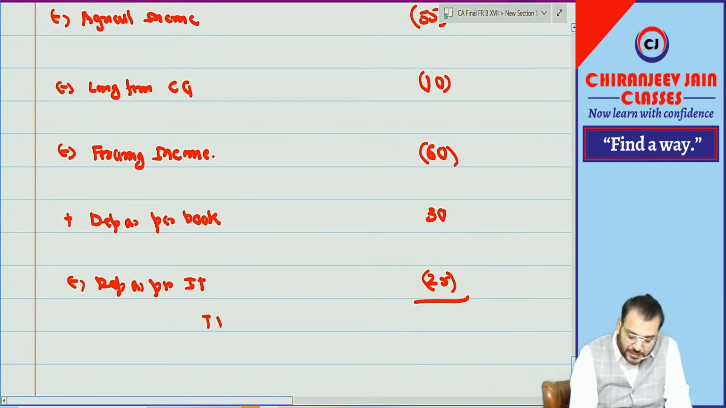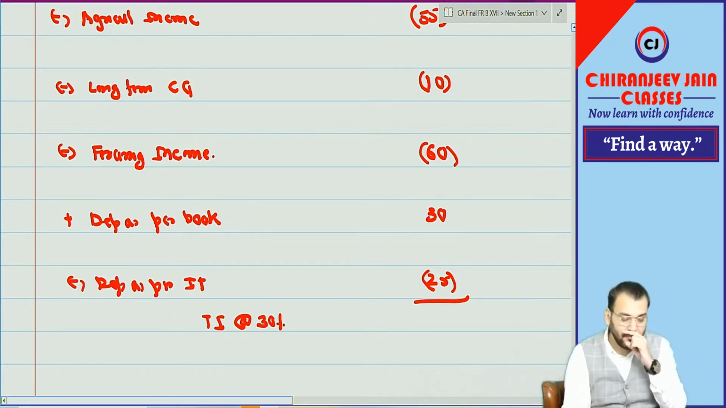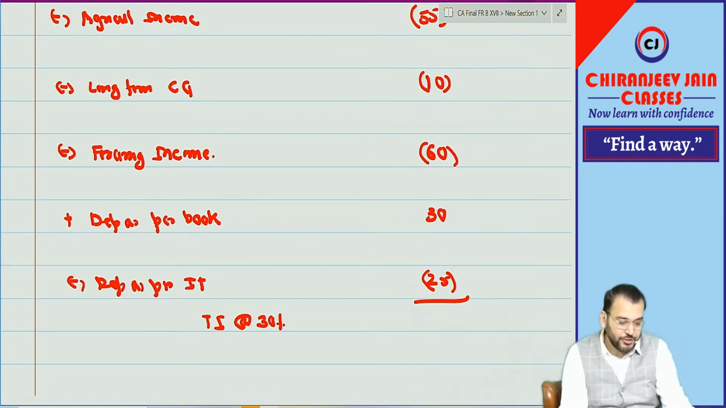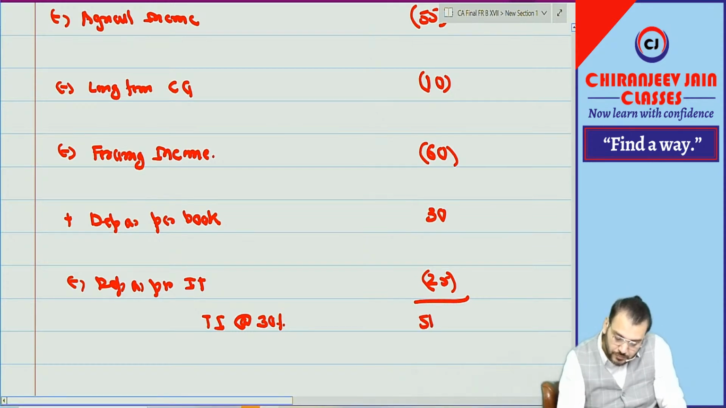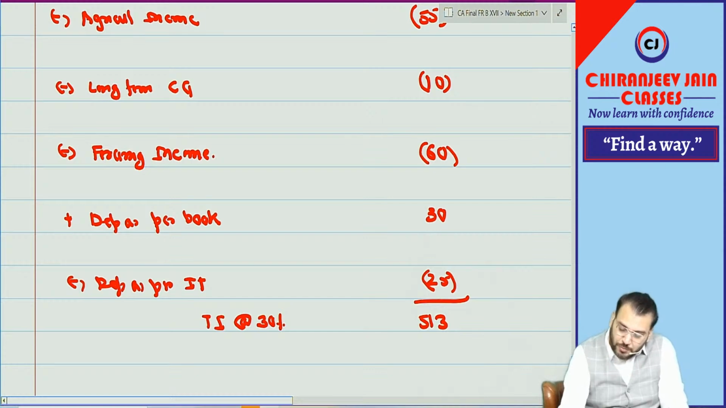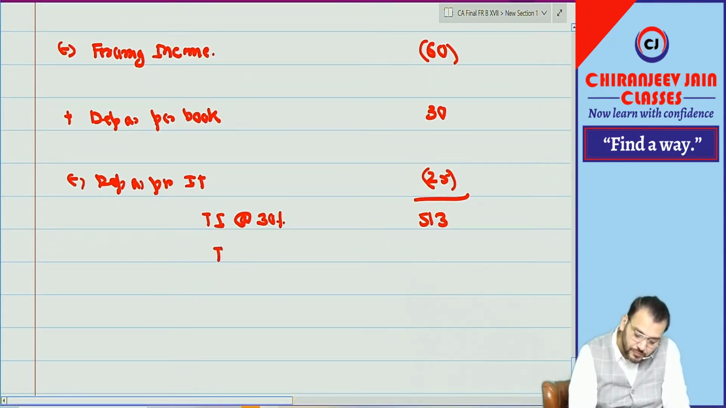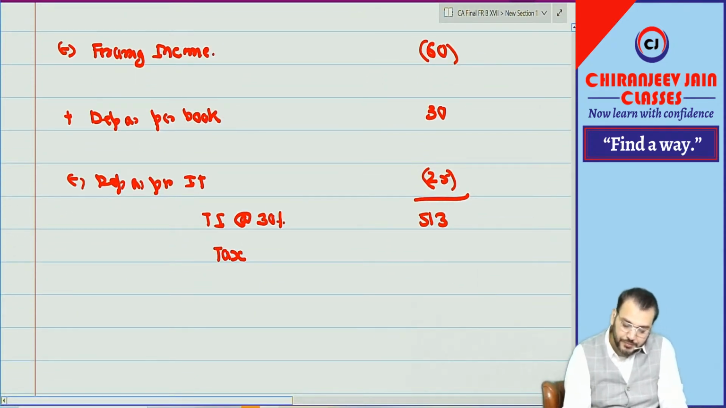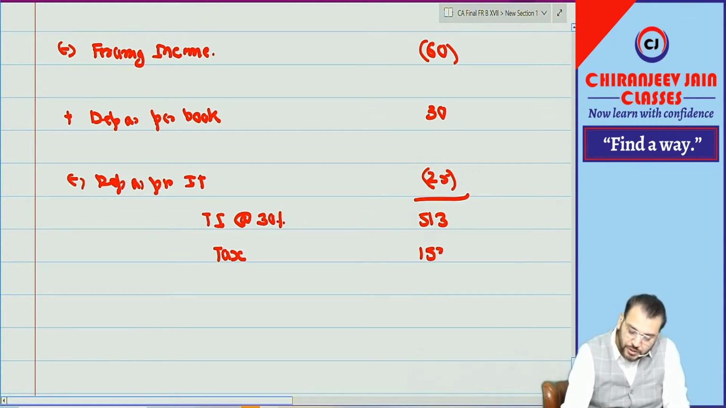Can you see this becomes taxable income at the rate of 30%? So this will be taxed at 30%. How much? 513. Exact 513. So what will be the tax on this? 153.9.